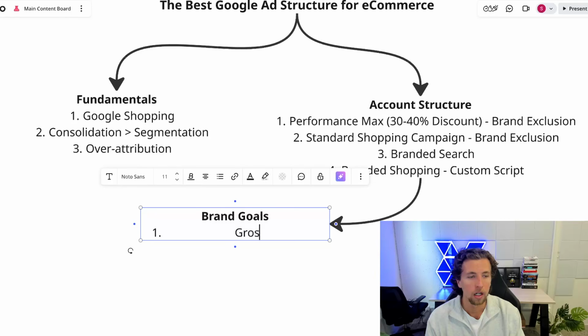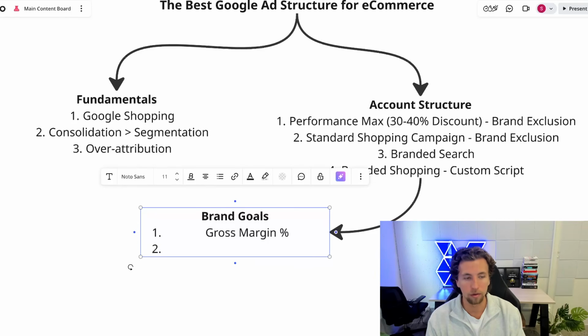For example, gross margins on most brands with a large product portfolio will change considerably product to product and collection to collection. You might have one collection that's operating at a 50% gross margin and another at a 65%. Doesn't seem that big, but it is a huge difference in terms of how much spend you should be allocating across those products, as well as what your target efficiency should be.